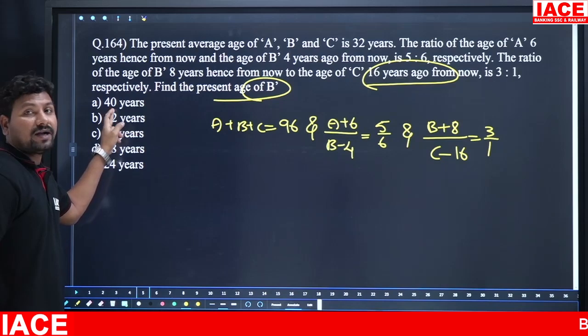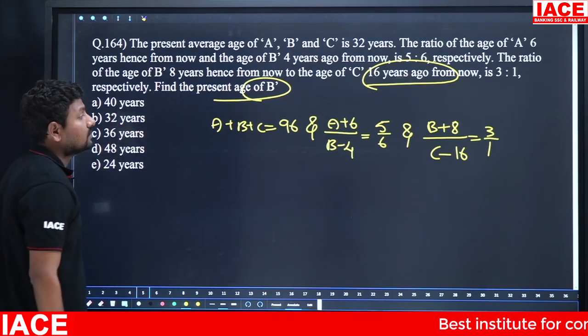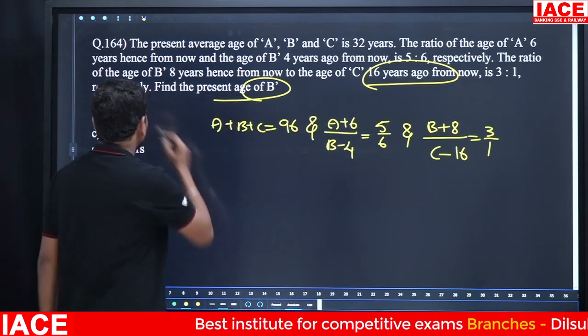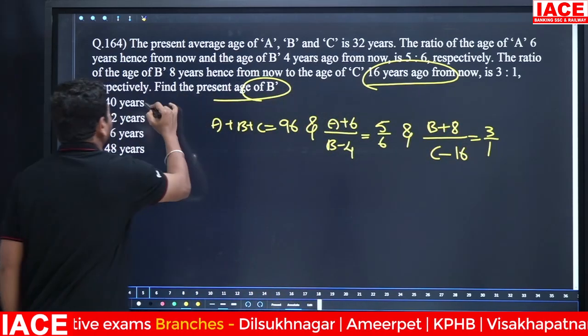B's age, assume it is 40. 40 minus 4 value is what? 36. 36 is divisible by 6. Okay, and 40 plus 8 is 48, which is divisible by 3. Okay, that means till now 40 is clear.